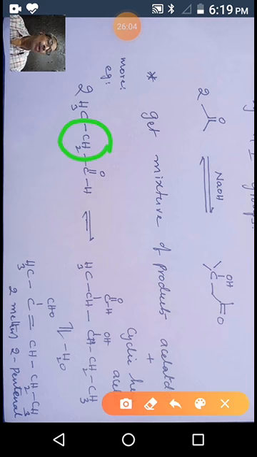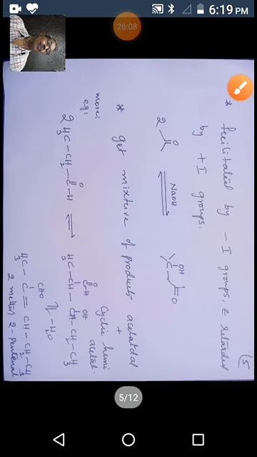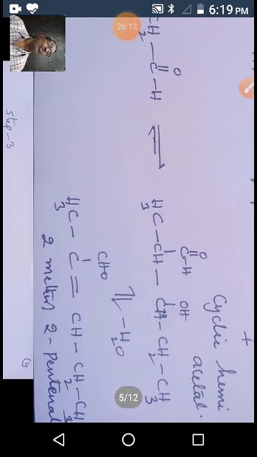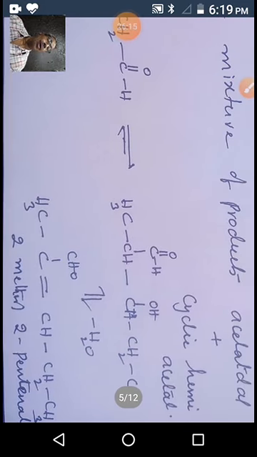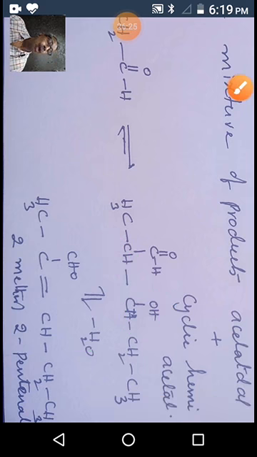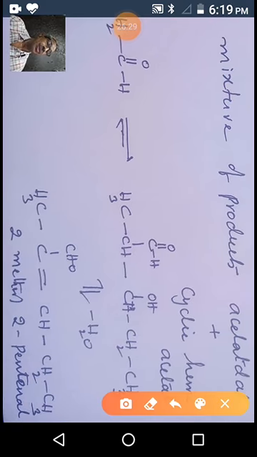So two molecules of propionaldehyde undergo reaction, giving this one. Finally it loses one water molecule, because in the vicinal positions we have a hydroxy group and an H. So it easily loses a water molecule, giving this type of compound. When we compare, this compound is more stable than this. What is the justification? What is the reason?